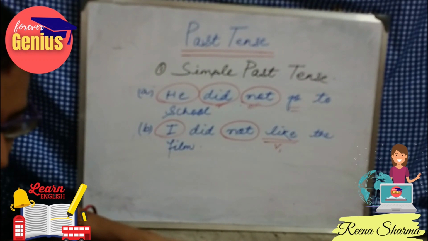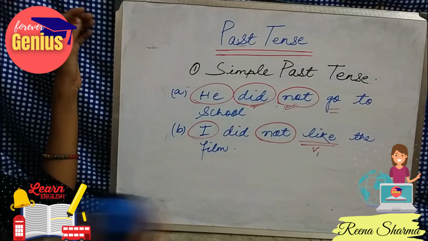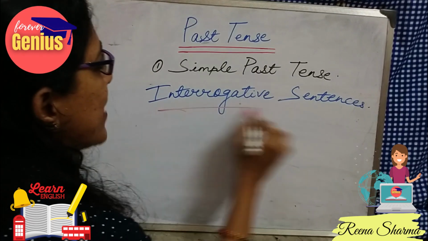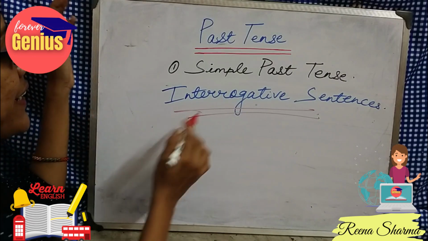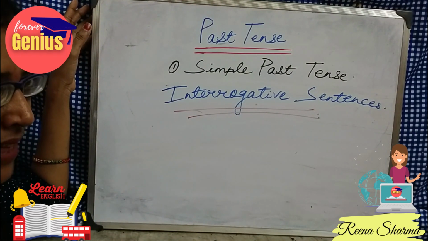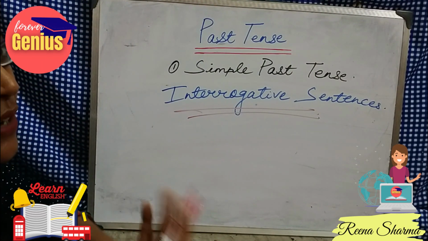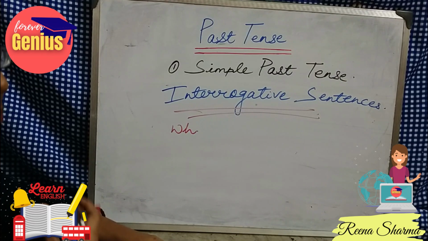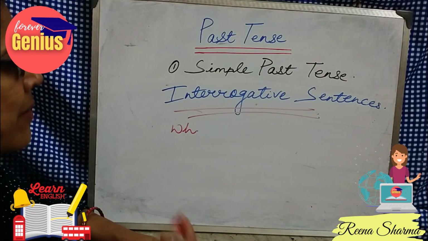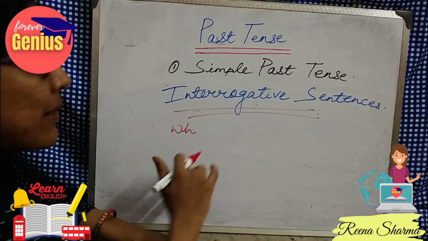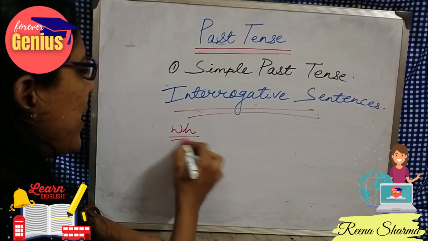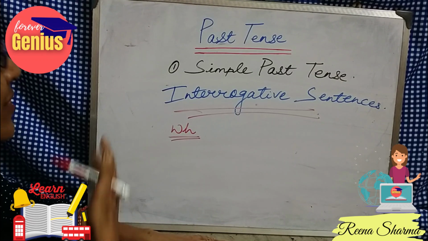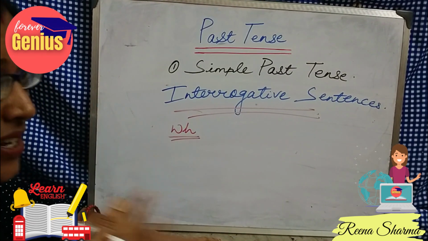Okay? Now comes our third part in simple sentences, which is interrogative sentences. So in interrogative sentences, what is the format? Interrogative means there should be a question in that. So for question format, we always go for the WH family. What is the WH family? That we will be discussing. I will be giving it in the description box. But let me give a brief idea. WH family is the words with which we ask questions like which, whom, what, how. So these are the words which help us to question something.